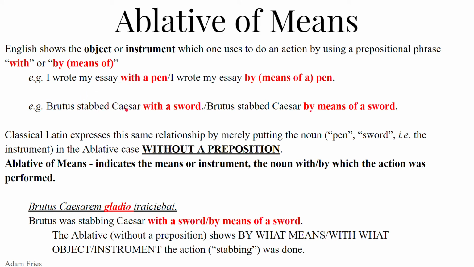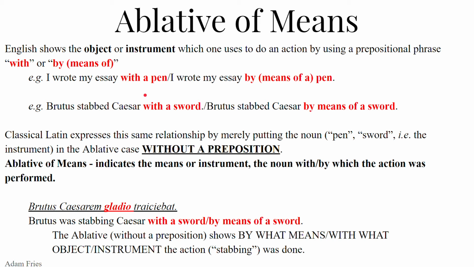Brutus stabbed Caesar with a sword. It's technically a knife. But Brutus stabbed Caesar with a sword. Brutus stabbed Caesar by means of a sword. Brutus used a sword to stab Caesar. That was the object, the means by which he was able to do the stabbing. So objects like pens, swords, these are instruments, objects which we use to do the action. By means of these objects, we do the action of the verb.